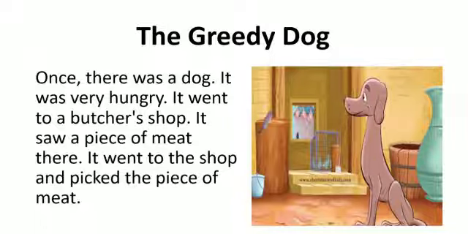Once there was a dog. It was very hungry. Once there was a dog and the dog was very hungry. Okay, students, for animals we use the pronoun it. To avoid repetition, we will not say the dog, the dog, every time. We will use the pronoun it for the dog. It was very hungry means the dog was feeling hunger.